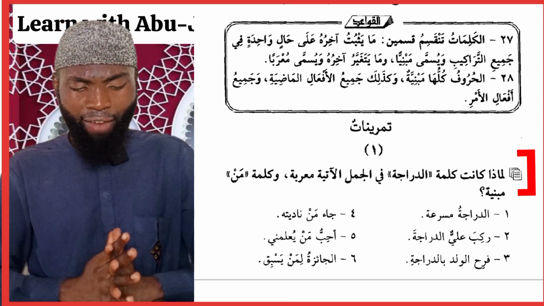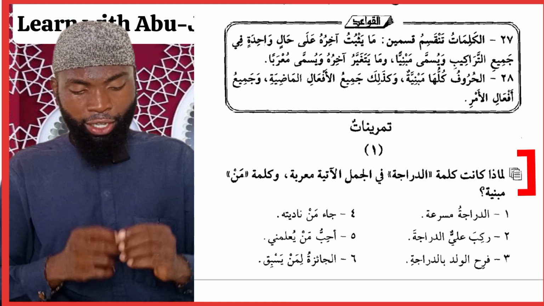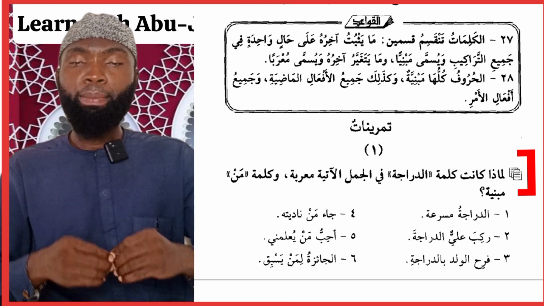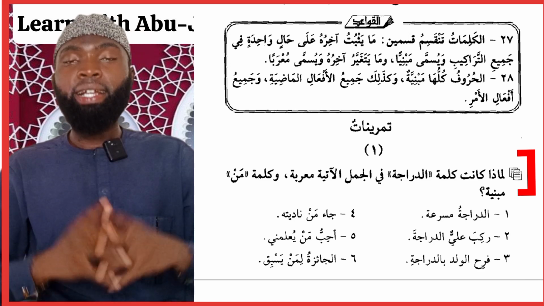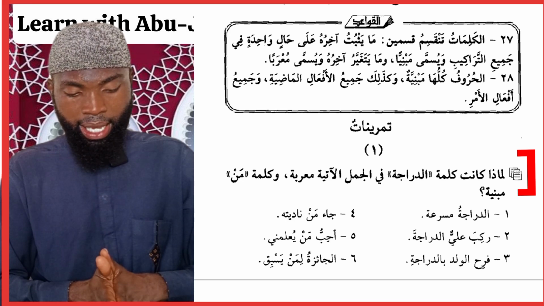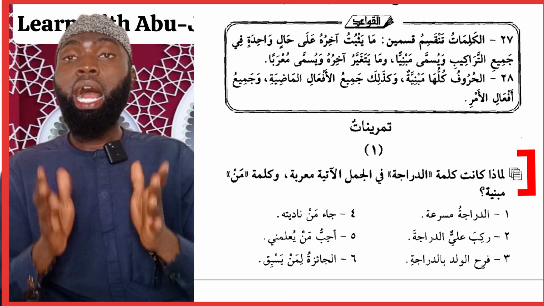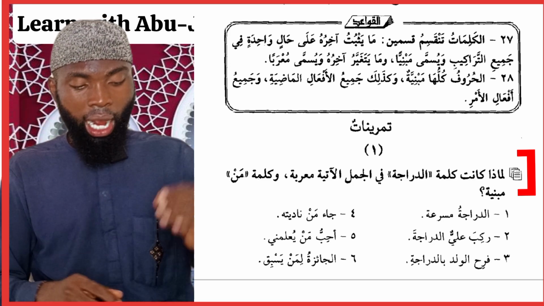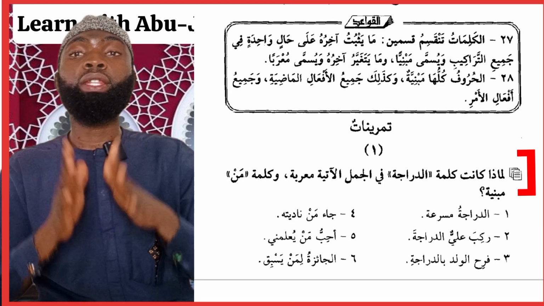The first exercise we have here says تمرين الأول لماذا كانت كلمة الدراجة في الجمل الآتية معربة وكلمة من مبنية. Why do you think the word الدراجة in the first three examples here is declinable, and the word man in the second three sentences is non-declinable?